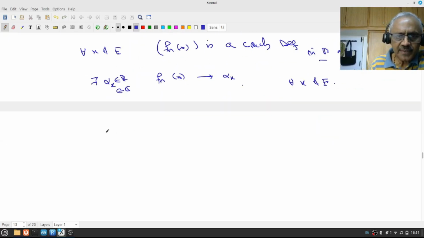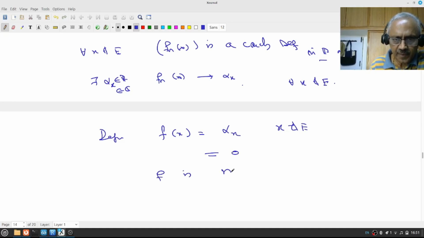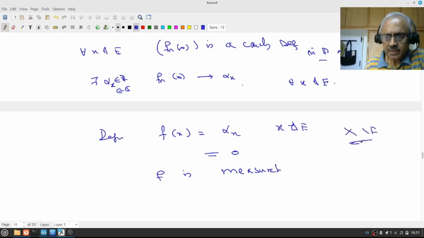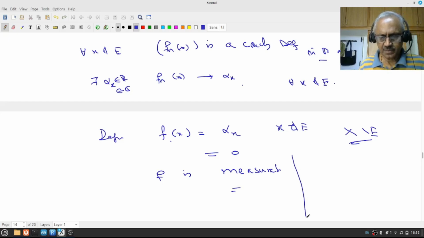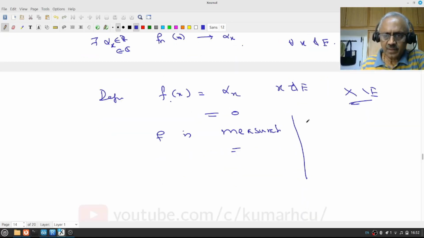Okay, so I define a function f of x equal to alpha x if x is not in E and equal to 0 otherwise. Then f is measurable because x minus E is a measurable set and Fn's are measurable functions. Therefore they converge pointwise to f on this set. Therefore it's measurable. On the complement I am defining it to be 0. We had already seen such results. This is measurable.